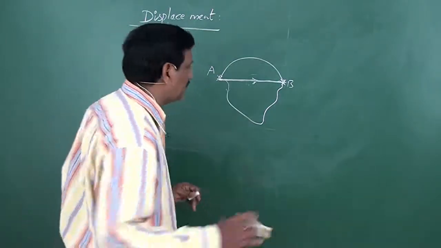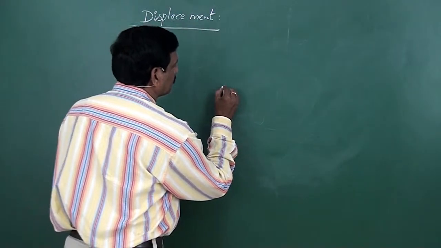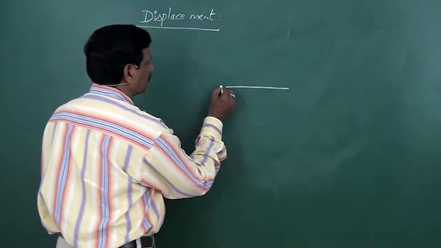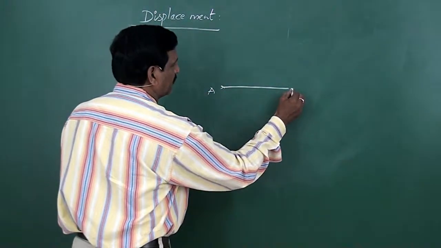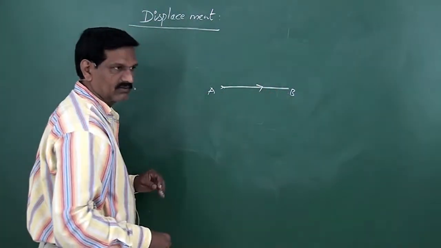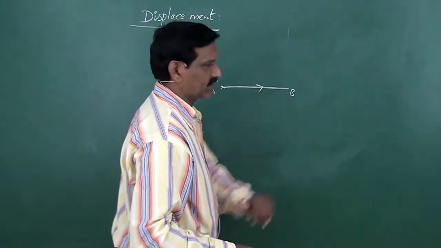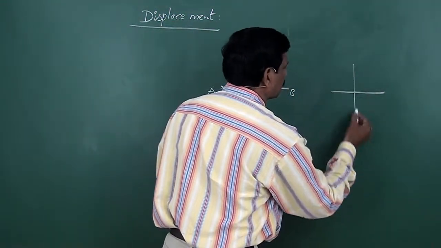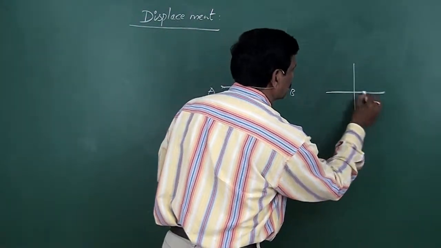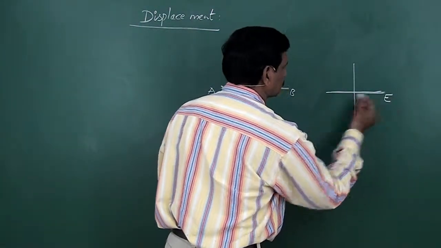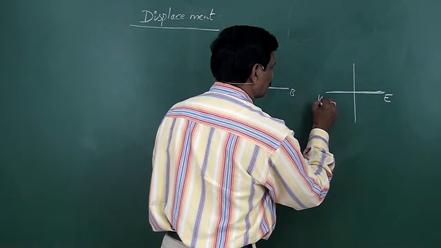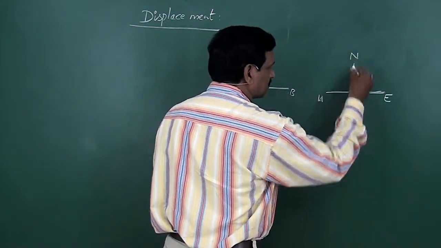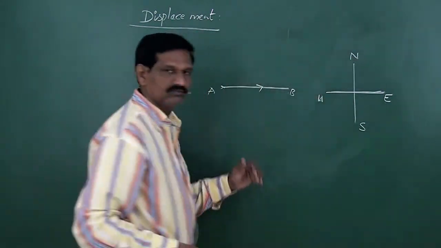For example, take a particle that moves from A to B along the east direction. Generally we write directions like this: east, west, upward is north, downward is south.